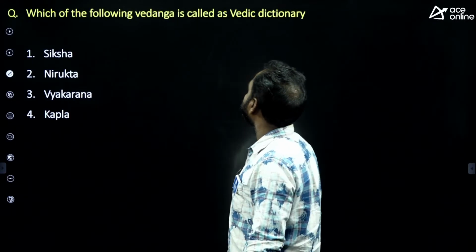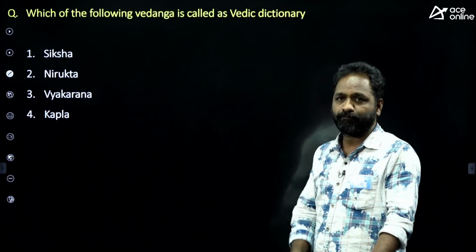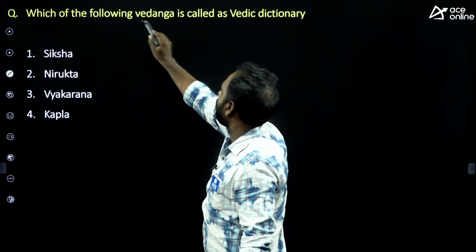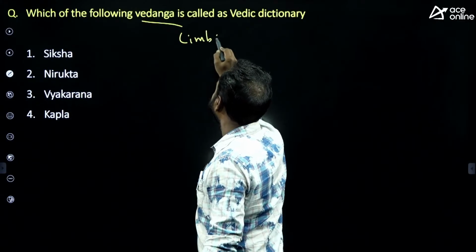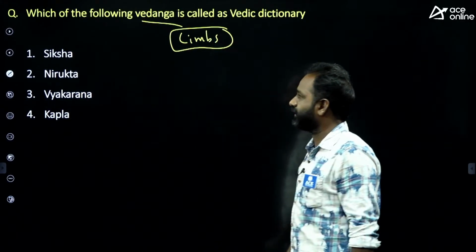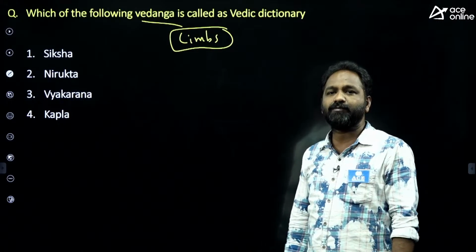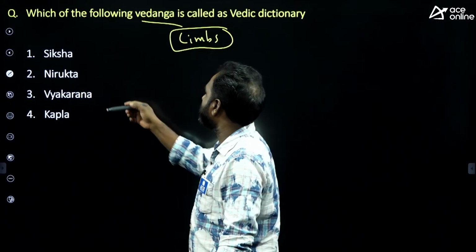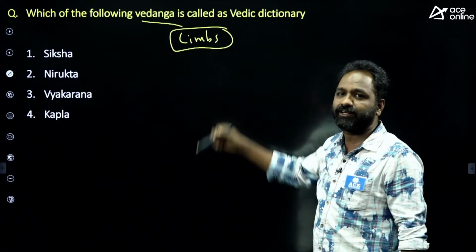Okay, which of the following Vedangas is called the Vedic dictionary? Everybody knows that we have Vedangas. Vedangas are nothing but the limbs of the Vedas. So here four Vedangas were given. Which Vedanga is called a Vedic dictionary?